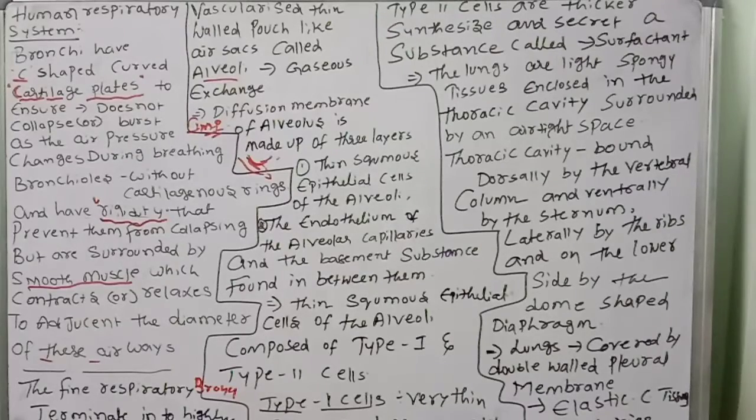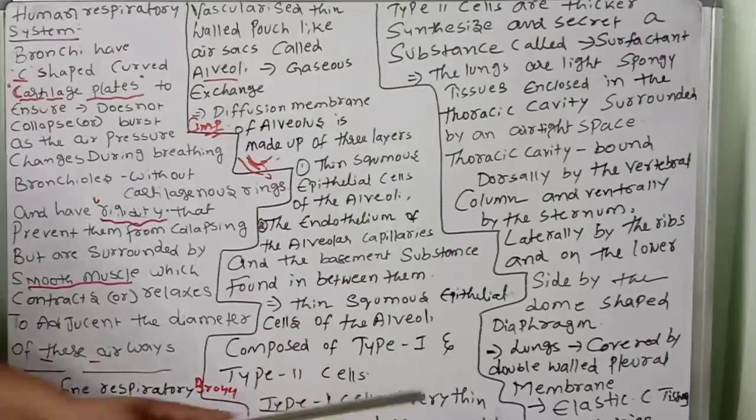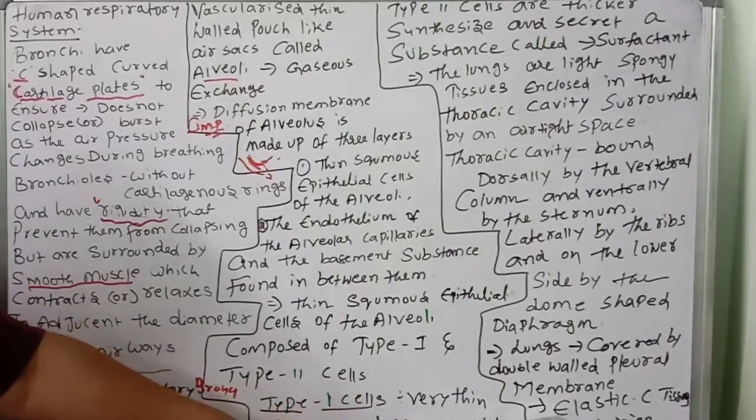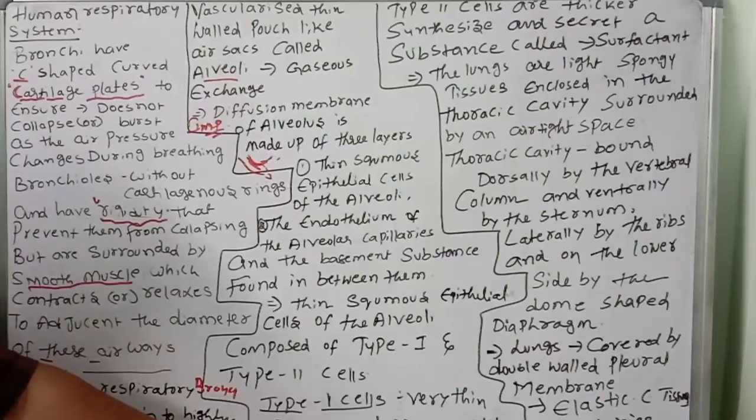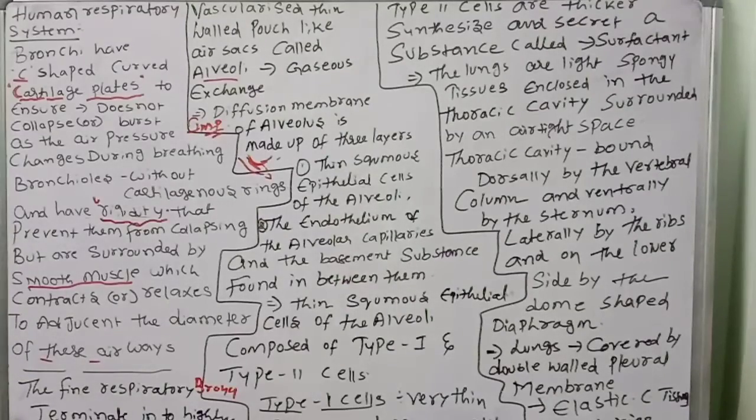So like this, the lungs are covered by a double-walled pleural membrane. It's elastic and consists of connective tissues and capillaries, which enclose the pleural fluid. The pleural fluid reduces the friction when the lungs expand and contract. Okay, children, this is the most important point to remember.